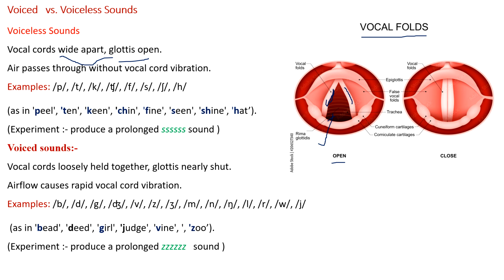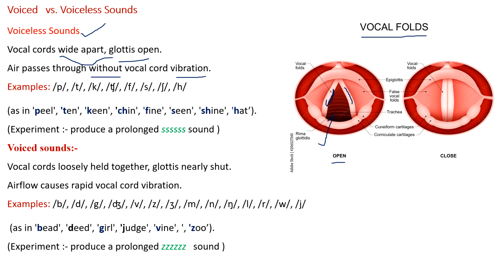There is no vibration of vocal cords when they are wide apart. The sounds produced when the vocal cords are open are called voiceless sounds because there is no vibration.